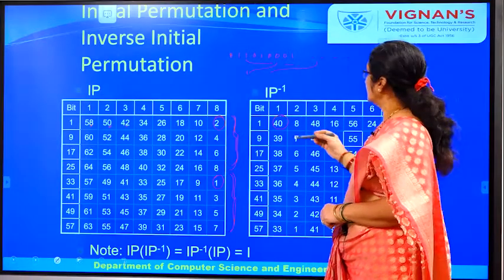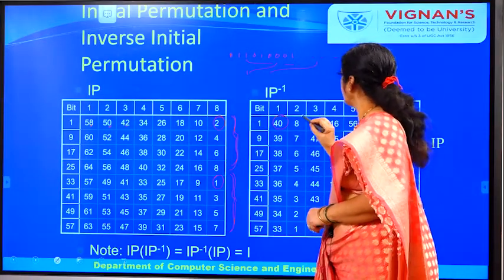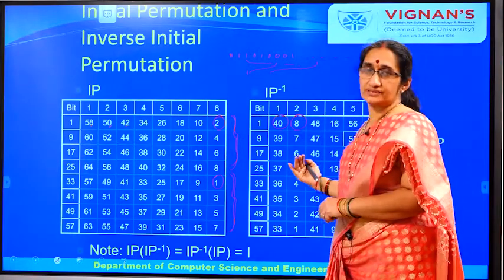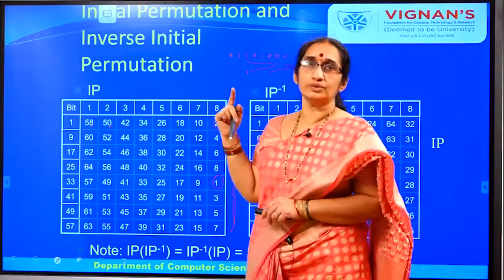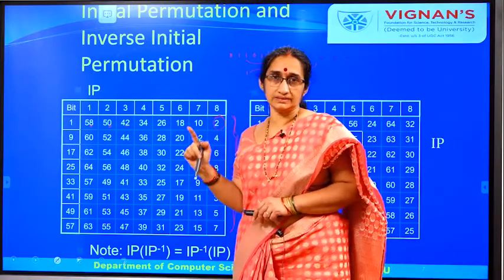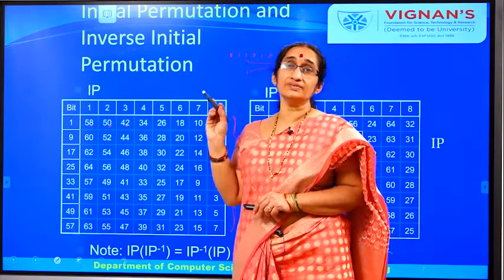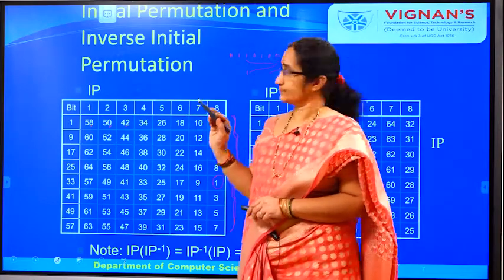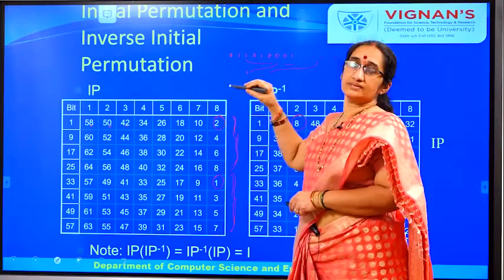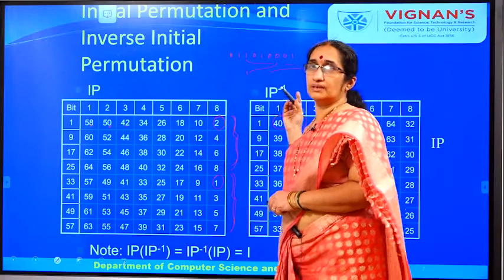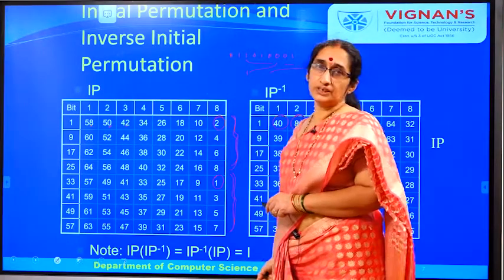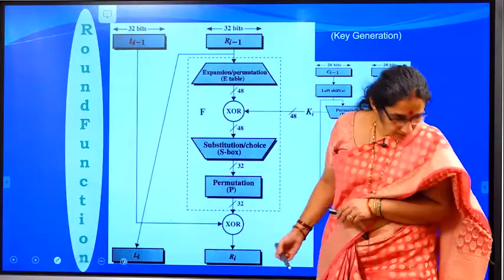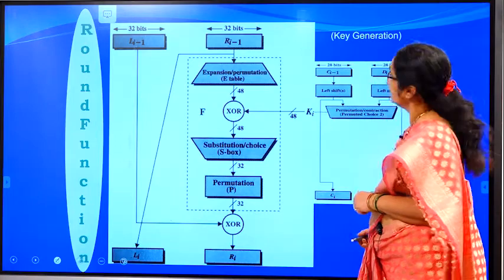Here again from the 8th location we are putting that bit back into the second location. So it is an inverse process. The one important thing to remember is that the process is invertible. We have to use an invertible process. So inverse initial permutation is the inverse of this initial permutation. Yes, this is a very important thing.